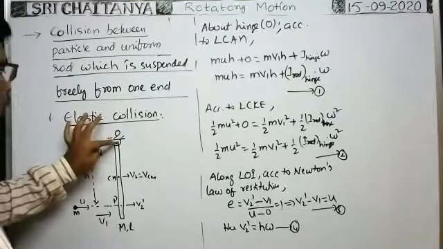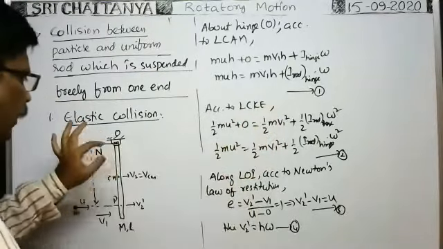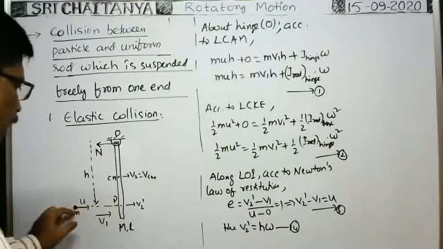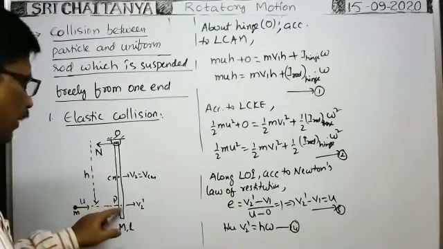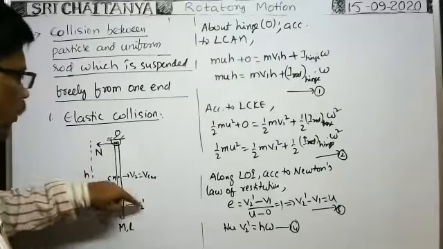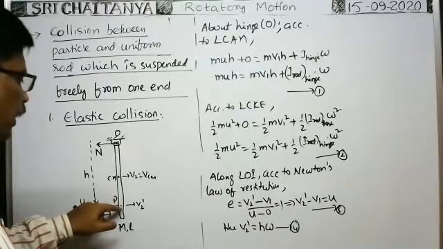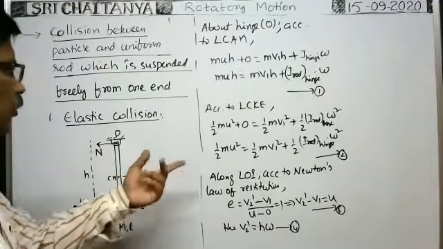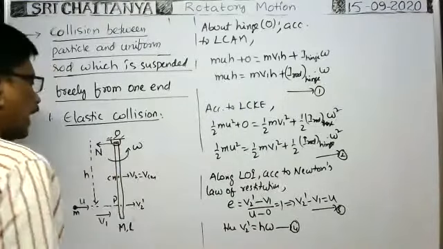Here, about this hinge, as the rod alone rotates, it does not move in forward direction. That's why each and every part is having velocity due to rotating motion only. So as the particle makes collision here along the line of impact, to apply Newton's law of restitution, velocity of this point only we need. That is v2 dash. v2 dash is equal to r omega. About this hinge, this point moves along the circular path like this, no? So about this point, the velocity of this point is v is equal to r omega. R means radius of the circular path of this point, that is equal to h into angular velocity omega. About this hinge, it rotates with angular velocity omega.